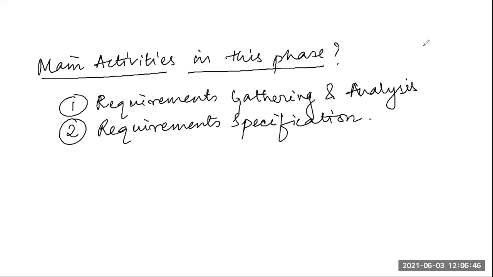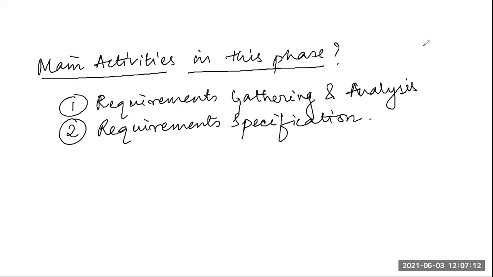That is, the first step is we gather the information, we analyze the information or the requirements from the customer, and next we specify it in technical terms or whatever language is best for both the development team and the customer to understand. We then specify it with accurate specifications.